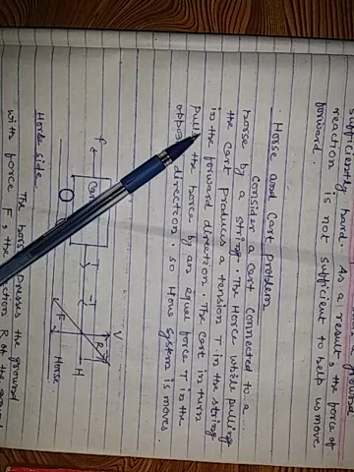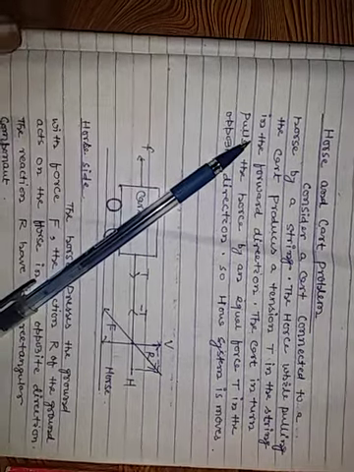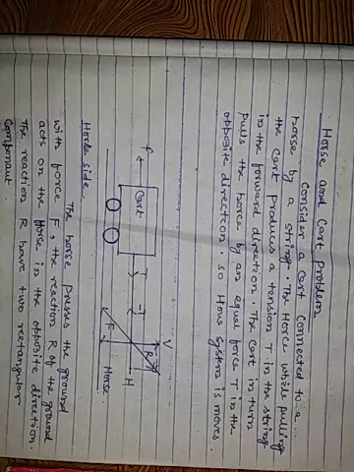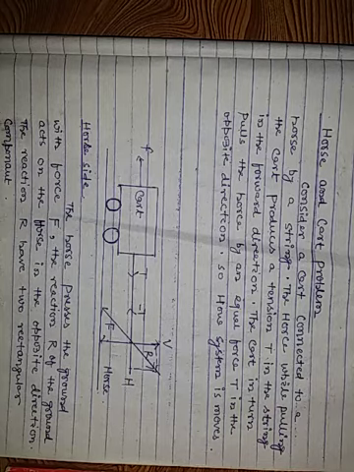Okay. Now the main problem we discuss is the horse and cart problem. Consider a cart connected to a horse by a string.